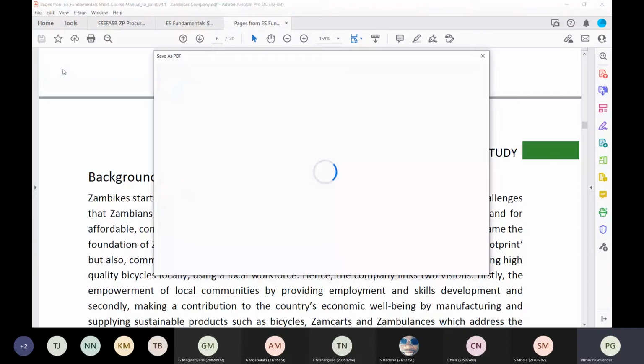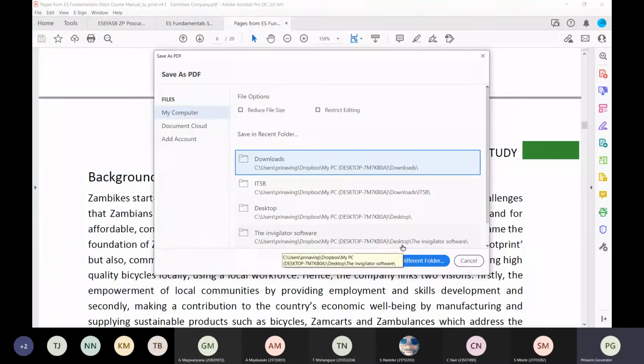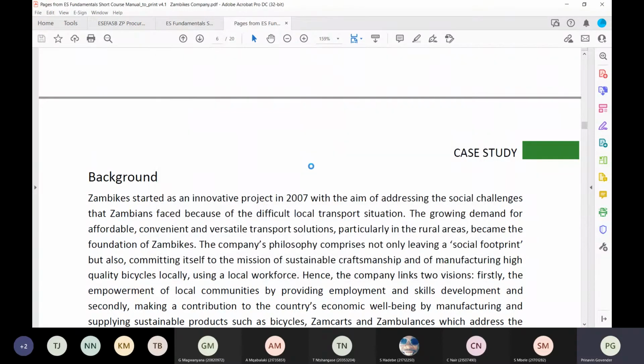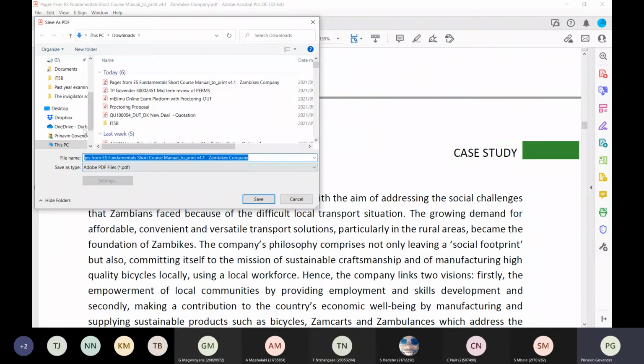Let's go to the Downloads folder and paste it out there. So there's my Downloads folder. And it's the Zambikes company.